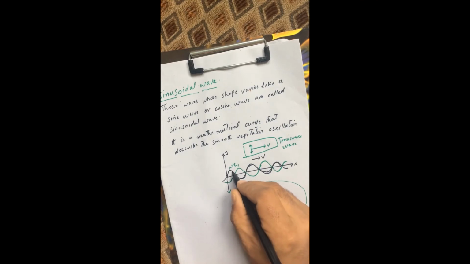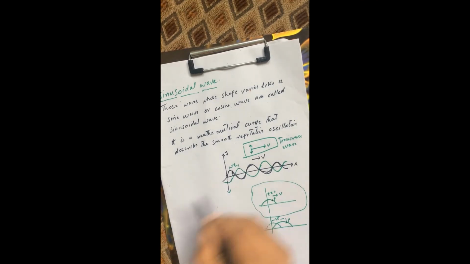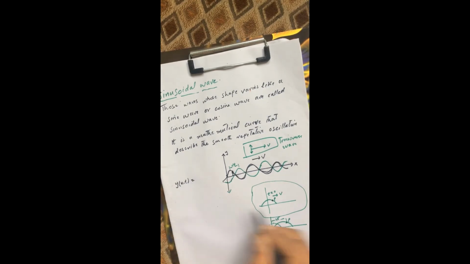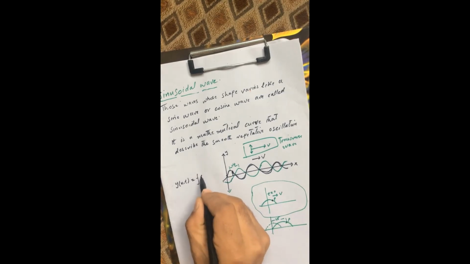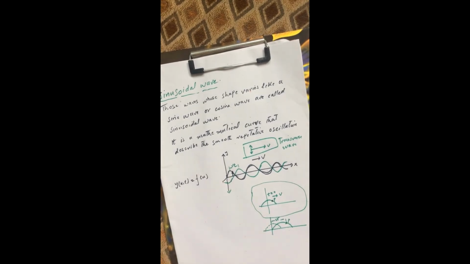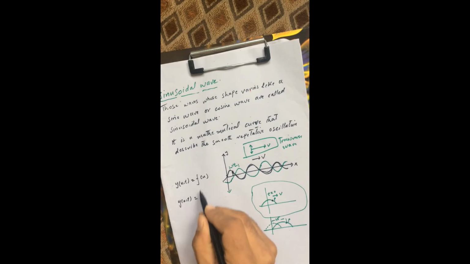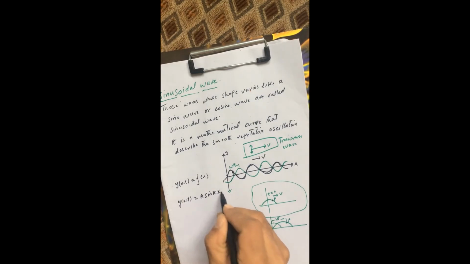Here the position of the particle at time t equal to 0, y as a function of x and t, is equal to 0. In this case, we represent it by a general function f of x. Now I will replace this function by another function, which is a sine kx.